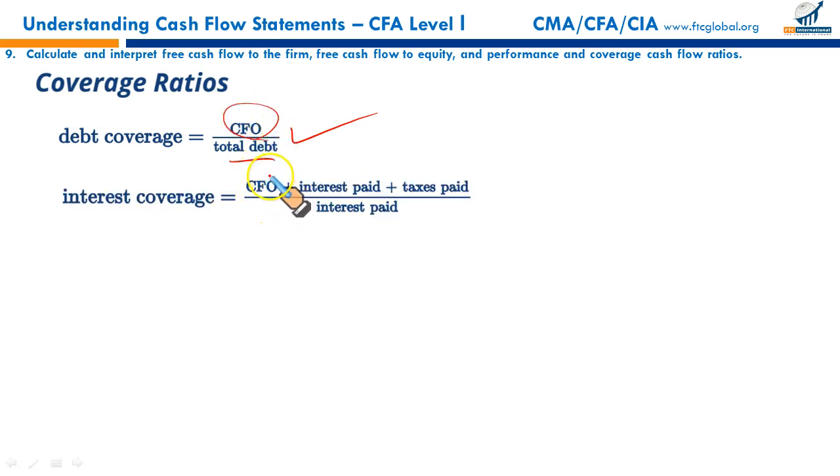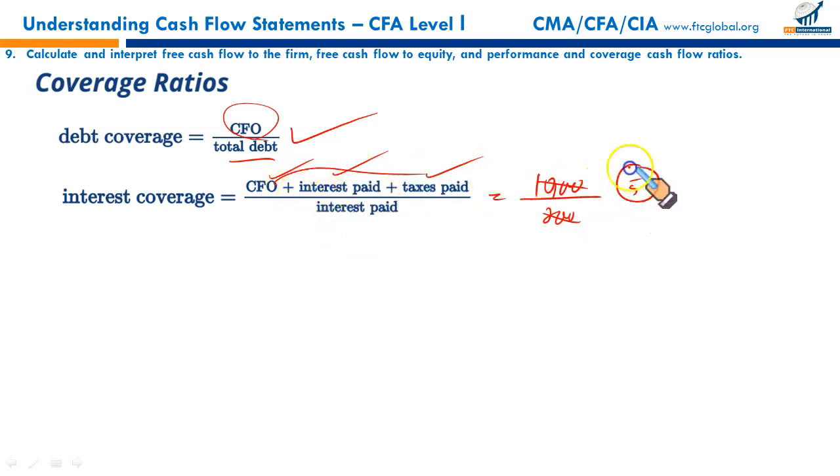Interest coverage ratio. Cash flow from operations, adding back interest and taxes paid, gives us the interest coverage ratio. It is the sufficiency of cash flow from operations for interest payment. How comfortably can we pay interest? Like if the addition of all these gives us $10,000, for example, and interest paid is just $2,000, it means our cash flow together with interest and taxes is 5 times the interest paid. So we have the comfort of 5 times our interest.